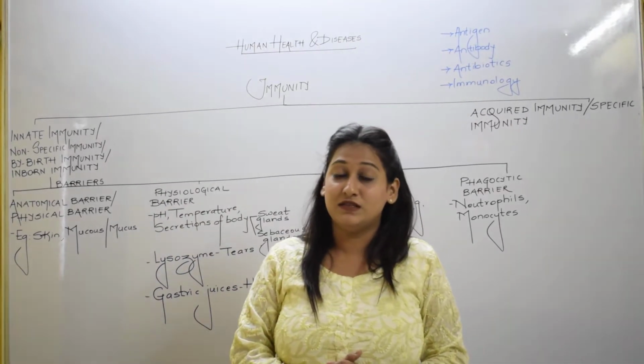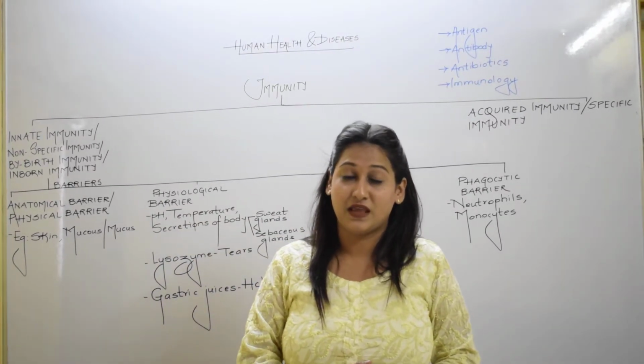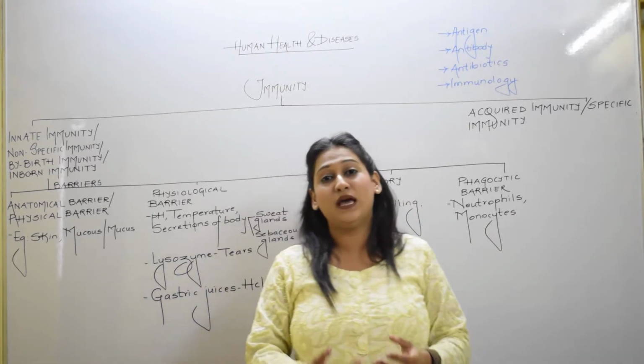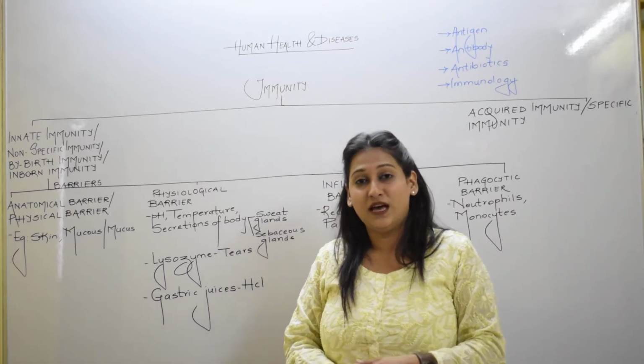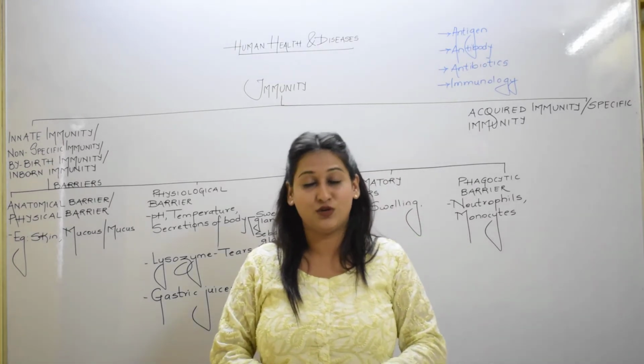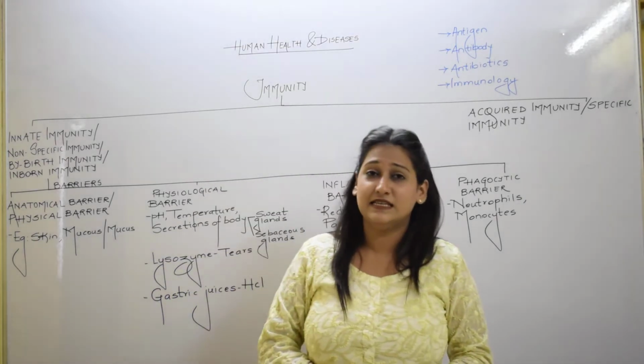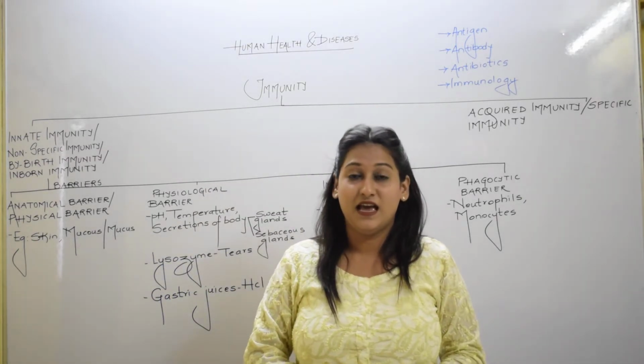Well, to fight with this, we have antibodies. Antibodies are produced by our body and fight with the antigen in order to keep us fit. The third definition that we are going to study is antibiotics.